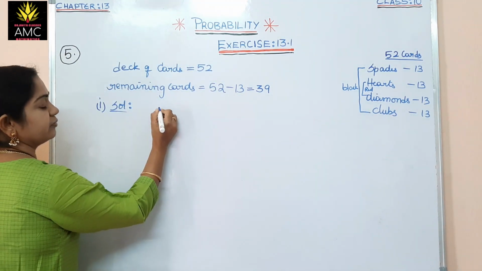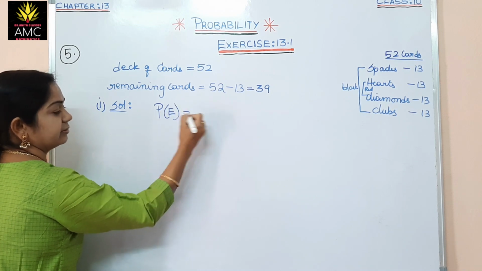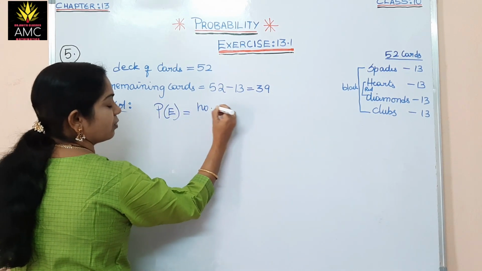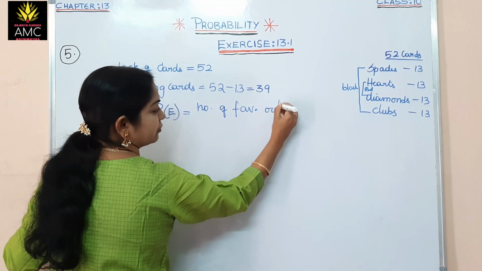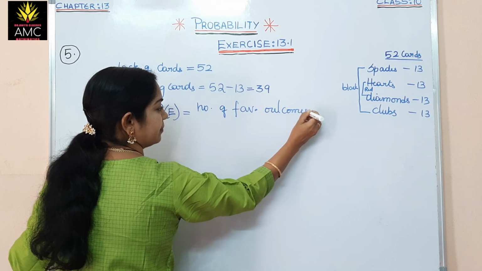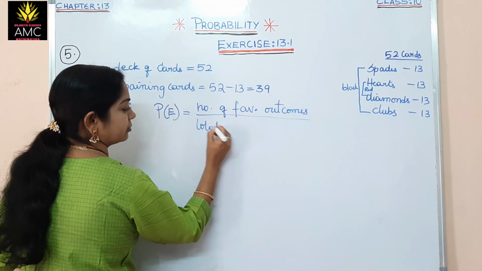So the remaining are only 3 aces, right? So in the formula of probability, let me write the formula. Number of favorable outcomes. I have written the short form here. Favorable outcomes by the total number of outcomes.